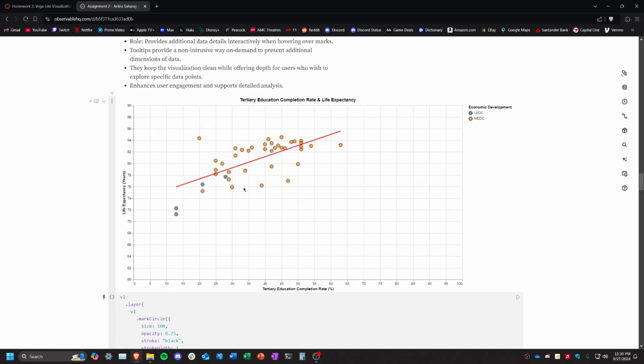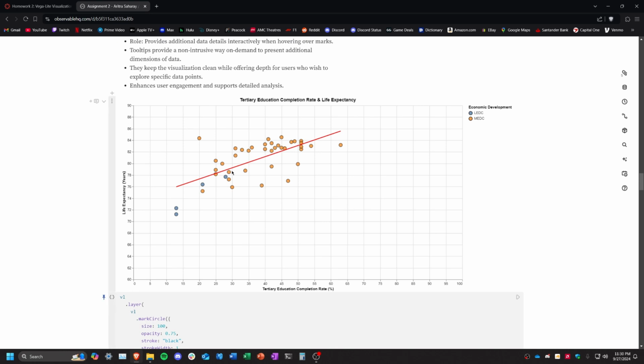So today we'll be looking at a visualization I made about how tertiary education can affect life expectancy. On the x-axis we have tertiary education completion rate in percentages going from 0 to 100, and on the y-axis we have the dependent variable, life expectancy in years, going from 60 to 90, because in this data set we didn't have any countries going beyond these limits.